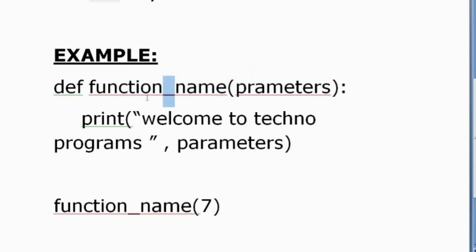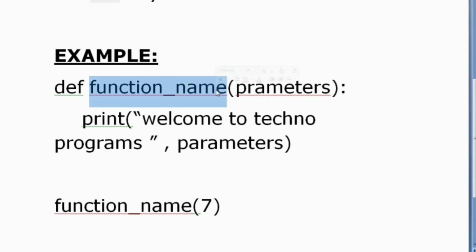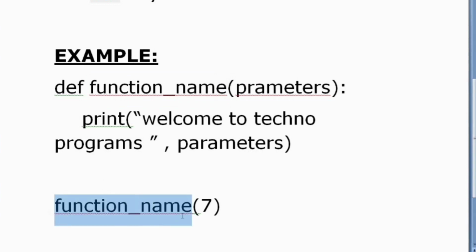Here the function name is function_name itself. Using the underscore, I have separated the two words. You cannot give it like this, as two separate words cannot be a function name. You should specify an underscore, and this is considered a single word. Using this single name, I am calling the function. While calling the function, you don't need to use the def keyword.